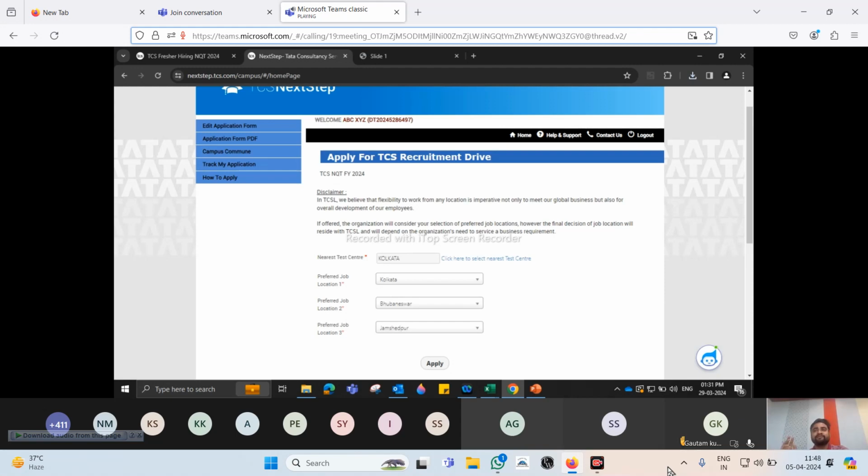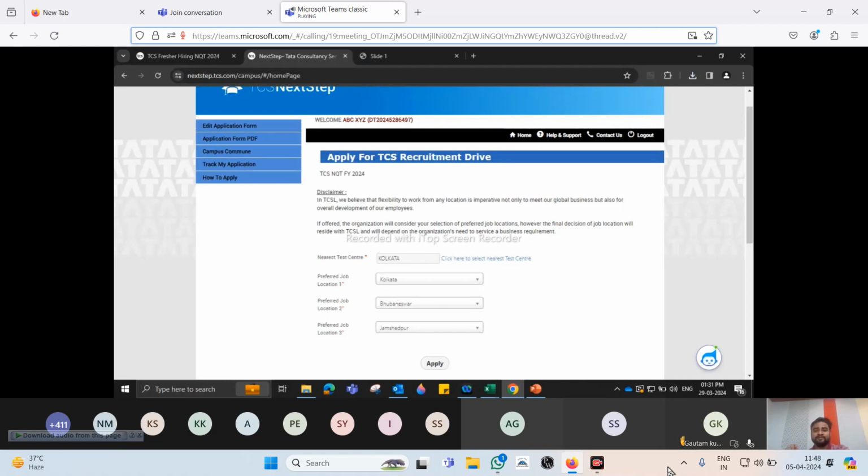Similarly, if you do not get your nearest center, the only reason is that center is already preoccupied and booked. I would request you to choose any other center for now. We are receiving a couple of requests from the training and placement officers to arrange a few more centers. If that is the case, we will inform you. But please do not miss this opportunity just because you have to travel some kilometers to appear for the test.